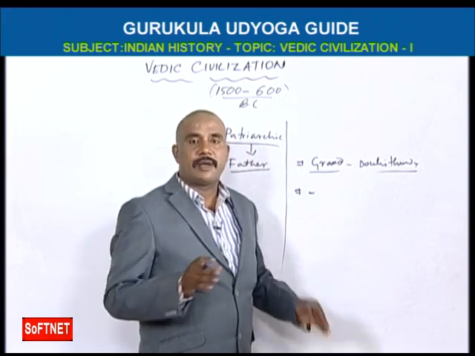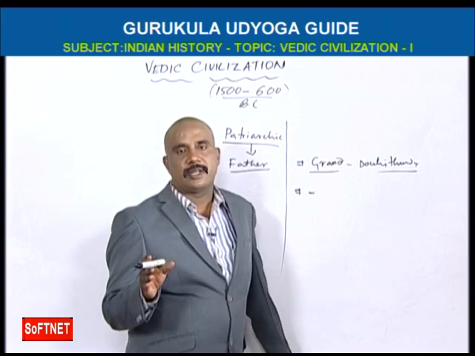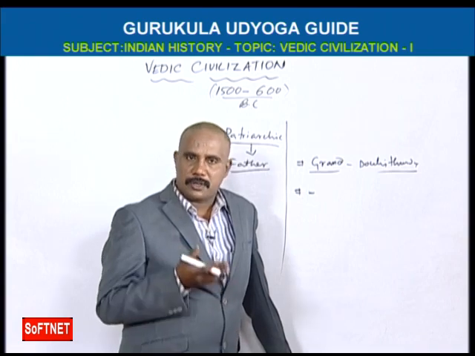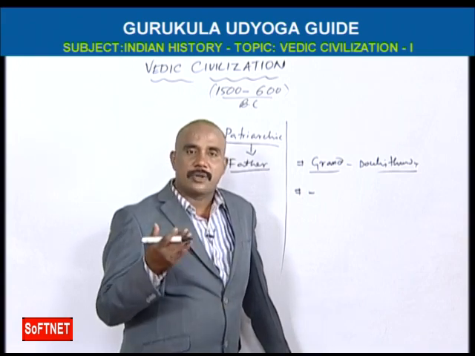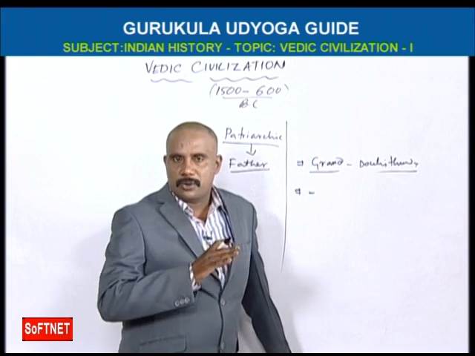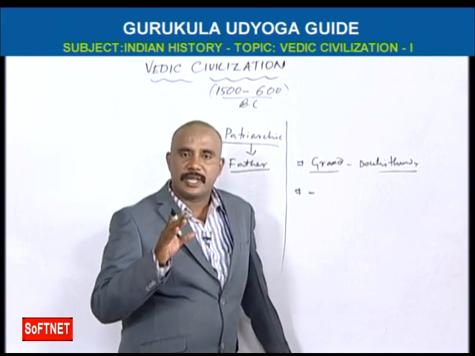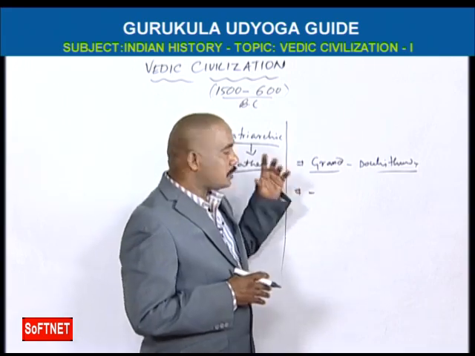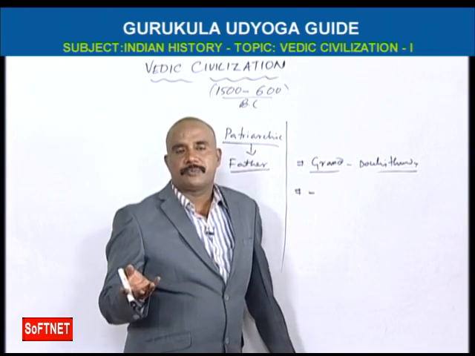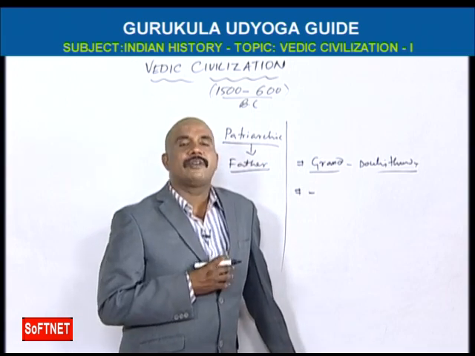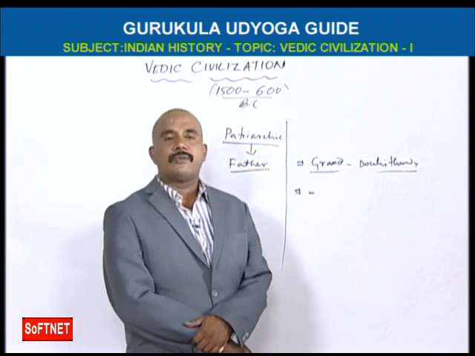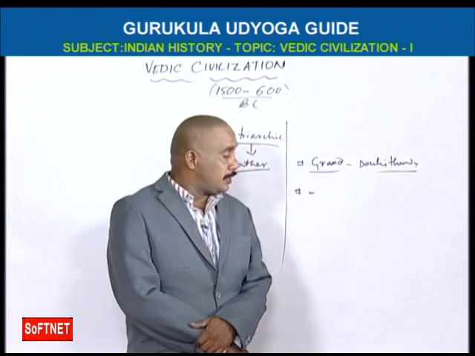There are no kinds of evils. That means sati was not there, Kanya Shulka also not there, child marriage also not there. So, there are no kinds of social evils in early Vedic civilization. That's why it is a good civilization. According to Dayanand Saraswati, he has given one slogan. What is that? Go back to the Vedas. What was the reason behind this slogan?